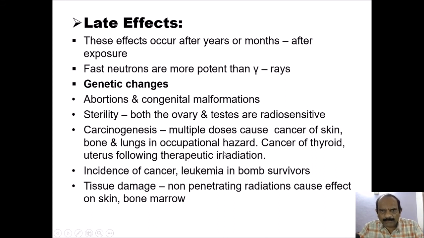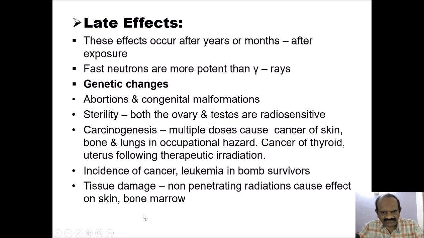Carcinogenesis: multiple doses cause cancer of skin, bone and lungs in occupational hazard. Cancer of thyroid and uterus following therapeutic irradiation. Incidence of cancer and leukemia in bomb survivors is very commonly observed.